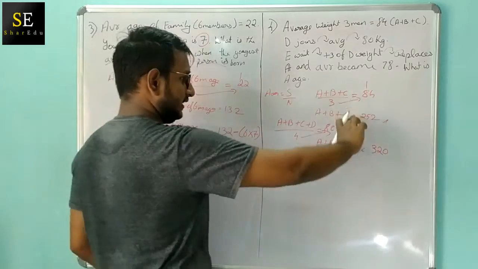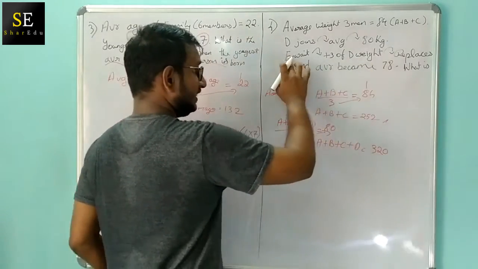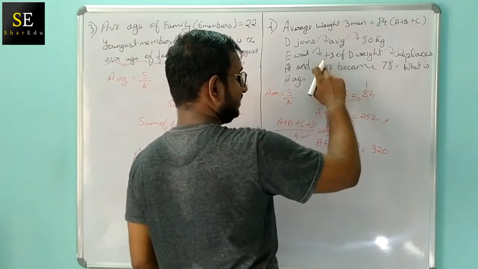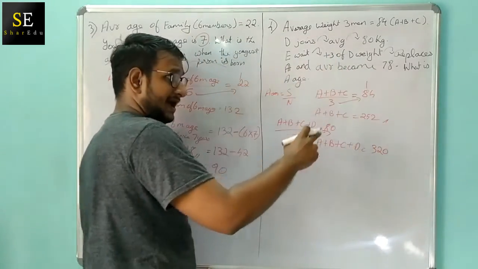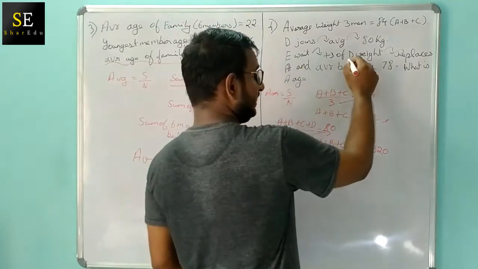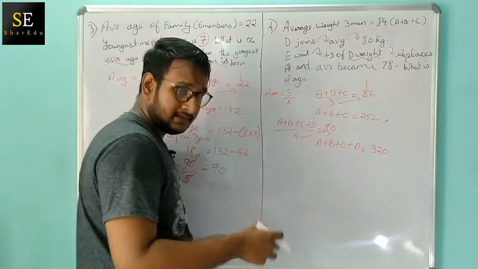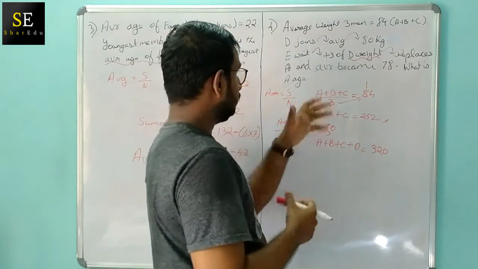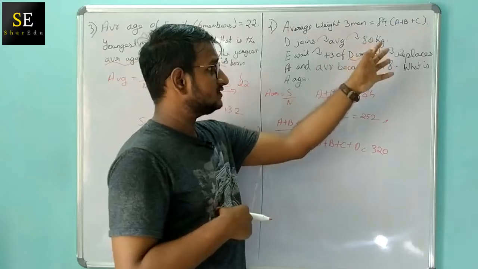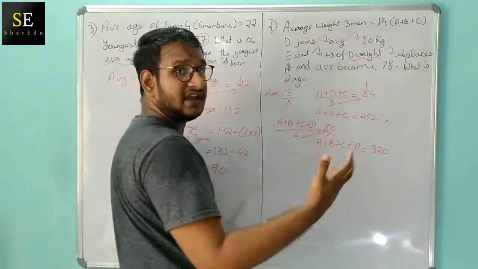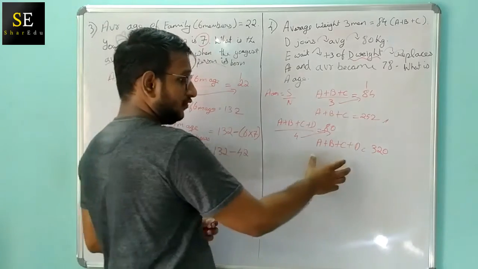Now we got these two. Now E's weight is 3 kgs more than D's weight. So there is a person called E and his weight is 3 kgs more than D's weight. So we have to find D's weight first, so that we can know E's weight.